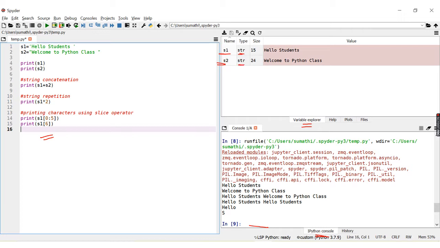The size of s1 is 15, the value is hello student, and the size of s2 is 24 and the value is welcome to Python class. This variable explorer is very useful to identify the type of a particular variable as well as the size and value of the variables at the current time, right?